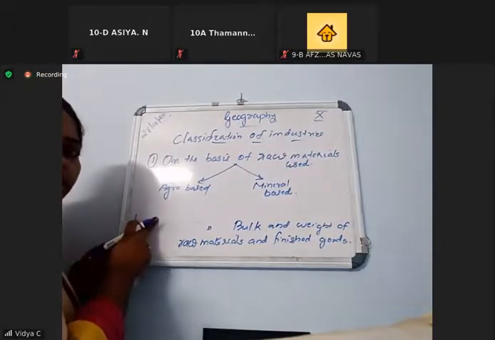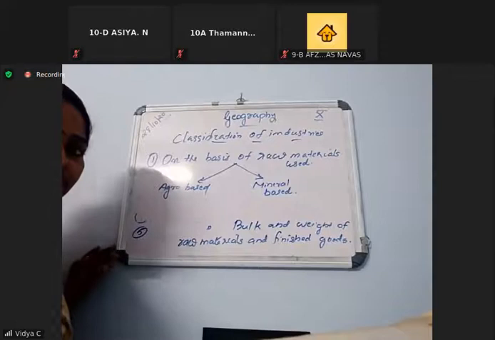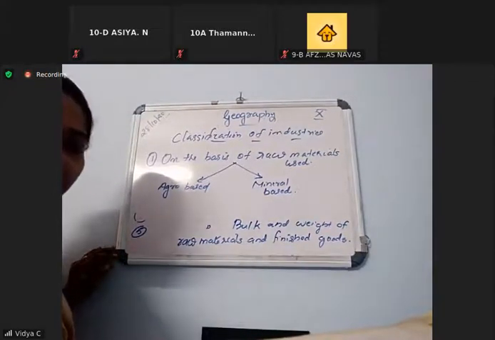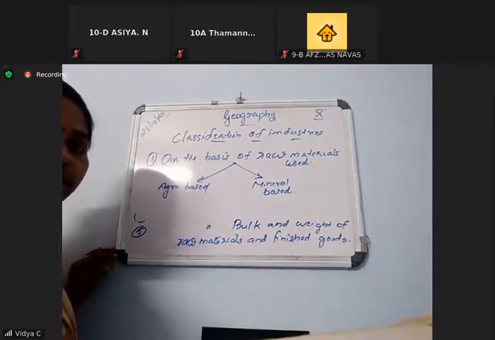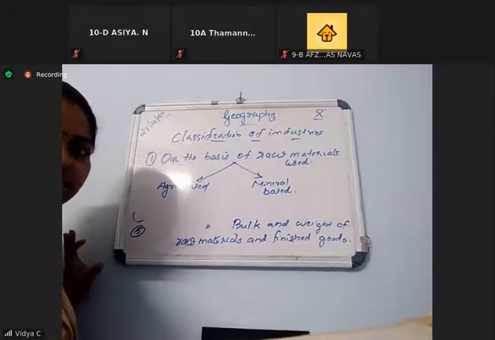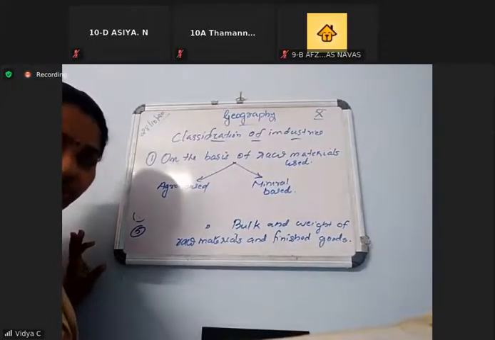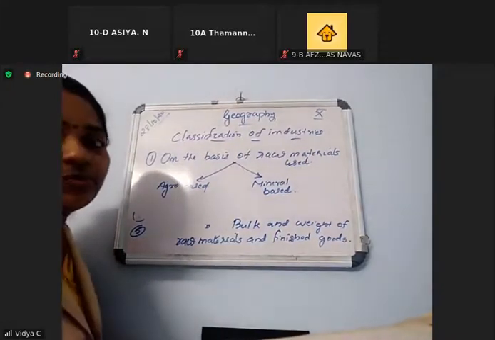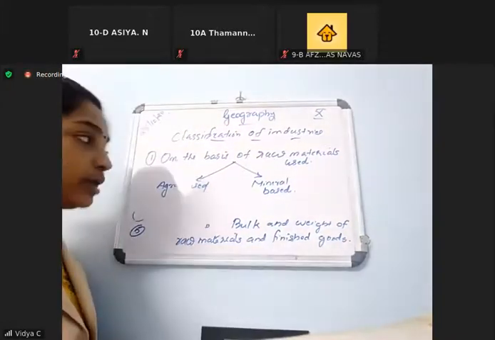Okay, agro-based. You can write any of the examples related to agriculture. So the industries should be based upon agriculture: cotton industry, sugar industry, jute industry. Whatever is based upon raw materials from agriculture is known as agro-based industry.